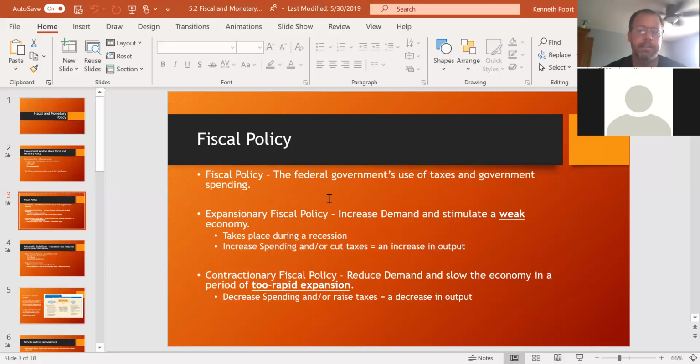When they're increasing spending, that means the government's spending more money and trying to create jobs through spending money. Let's say they're going to spend money on road projects. That puts a bunch of people to work creating the roads and developing the roads. Now the goal is that those people are working that weren't working. And typical Americans, when we work, we make money. And what do we love to do with our money? We spend it, and that's the shock to try to get the economy going.